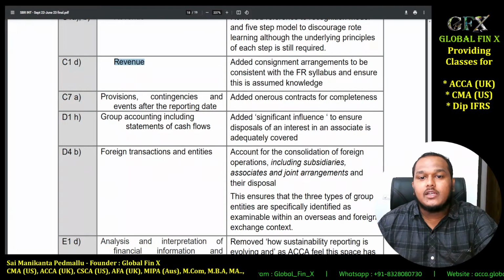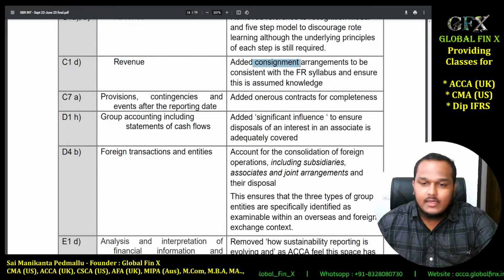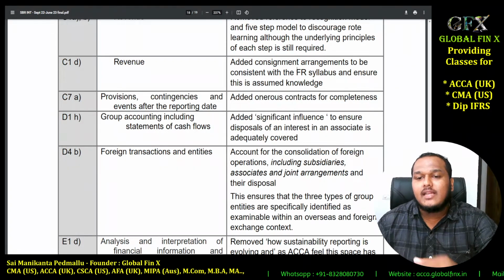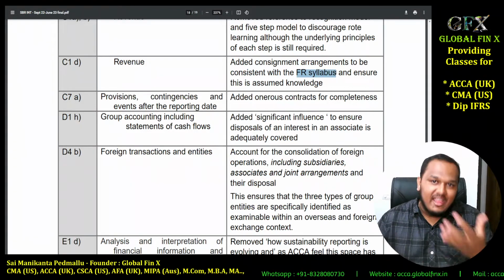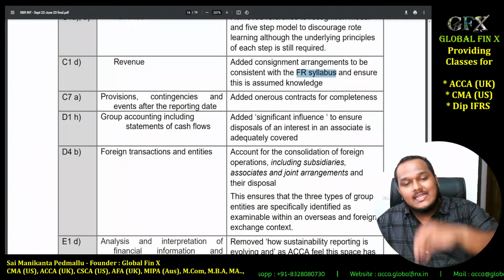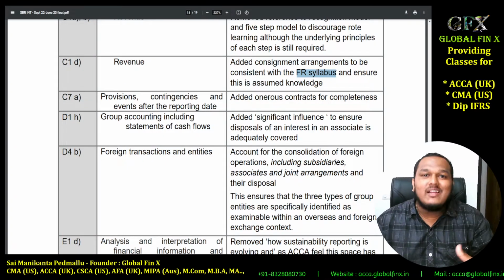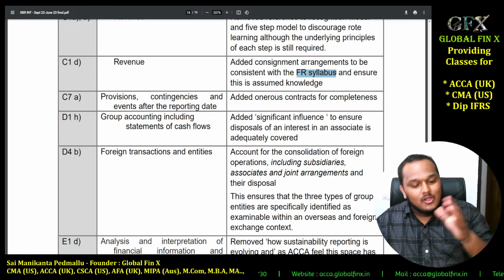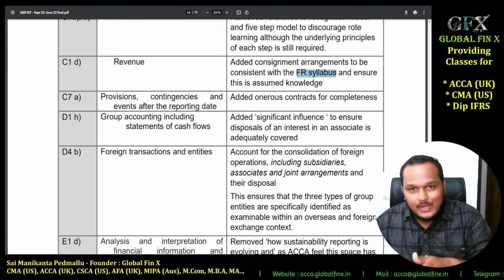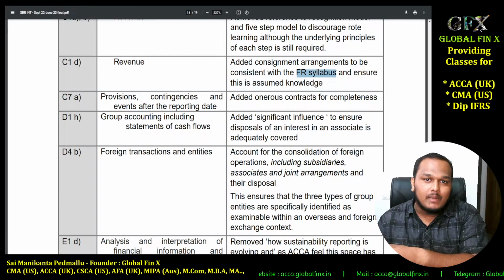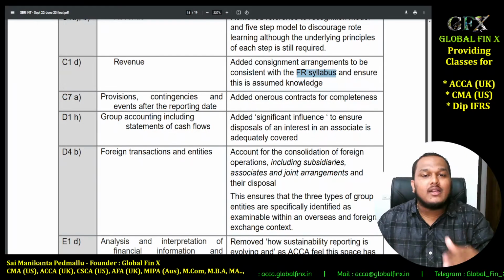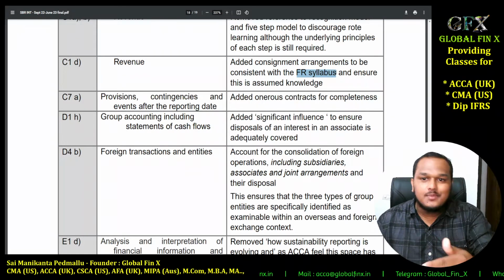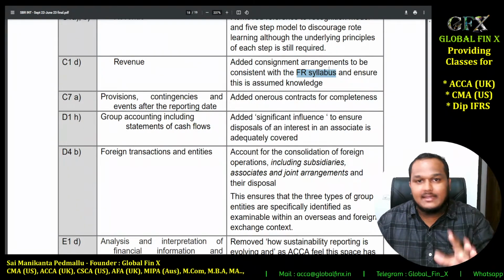Then under revenue recognition, consignment arrangements are there. There are certain additions made, because earlier we were learning that topic in FR, so they have added it in SBR as well. My students know for a fact that I repeat everything that is done in FR in SBR as well. Every lecture of FR is added again to SBR, and then that topic is built upon. So if you have enrolled with me, you already have it in your SBR course. Consignment is already included in your SBR lecture videos.